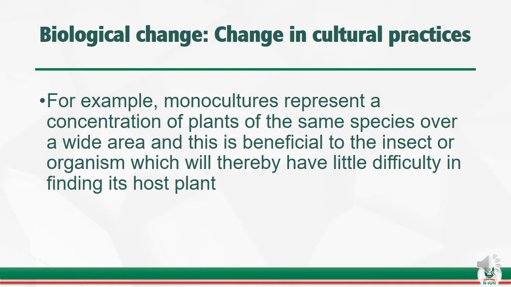Monoculture represents a concentration of plants of the same species over a wide area, and this is beneficial to the insect or organism, which will thereby have little difficulty in finding its host plant.